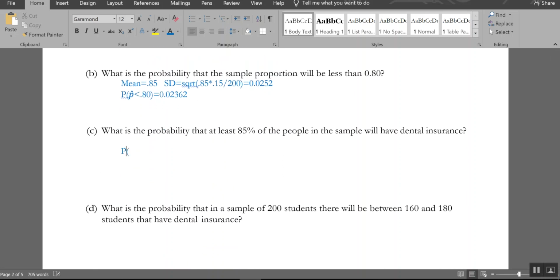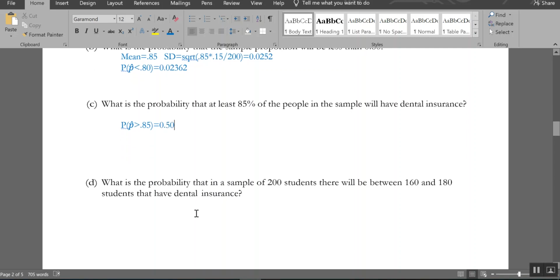What's the probability that my sample proportion will be at least 0.85? Remember, with the normal distribution, it's continuous, so I don't need an equal to here. I can use less than or greater than the entire way, and it won't matter at all. 0.85 is the mean, so this is asking what's the probability that you're bigger than the mean? That's half the distribution. I do not need Minitab to do that.